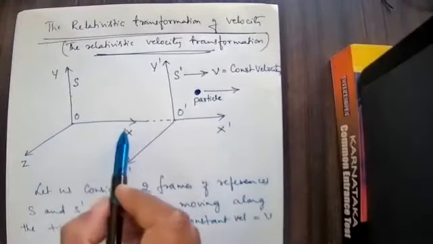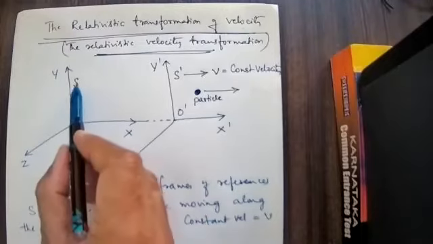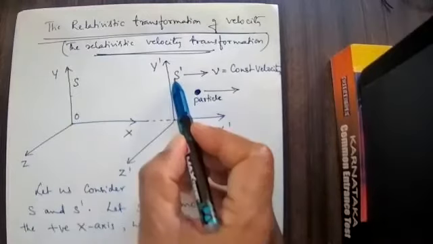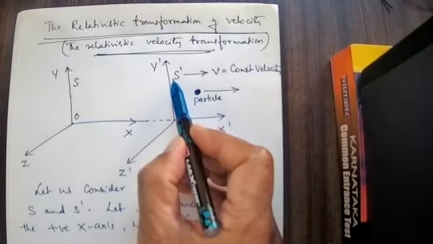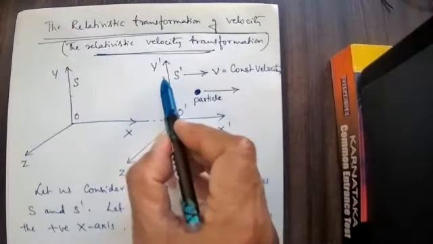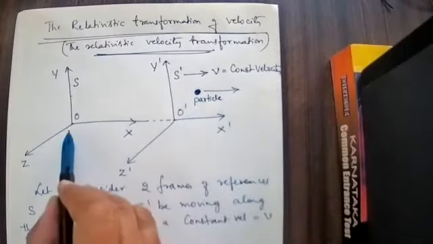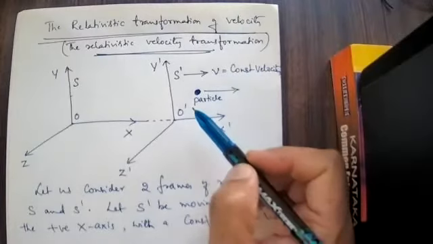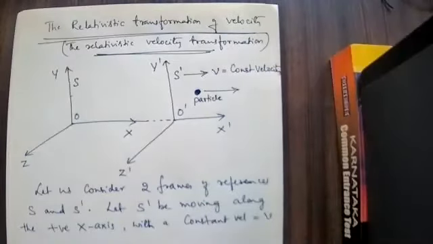X, Y, Z are the coordinates for S. X dash, Y dash, Z dash are the coordinates for S dash. S dash is a frame moving along the common x-axis with a constant velocity v. Okay, that's all I explained.